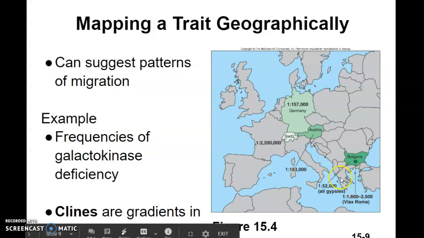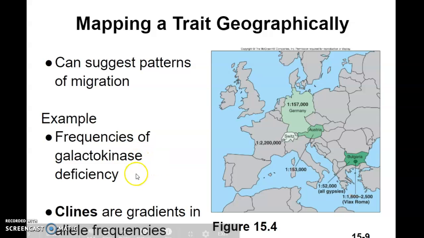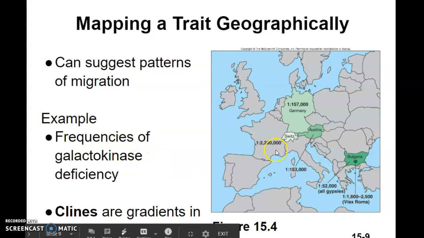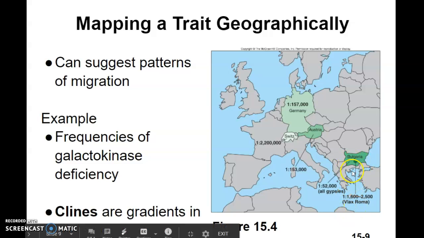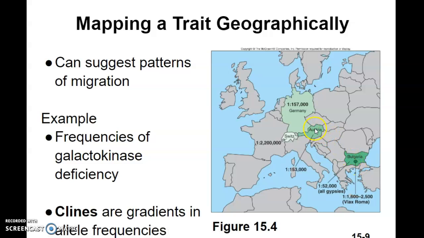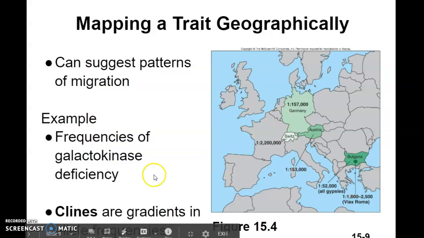So a common one is galactokinase deficiency. If you notice, in Switzerland, it's pretty rare, 1 out of 2.2 million. Germany, it's much more common, 1 out of 157,000. Austria, it's even more common, 1 out of 43. And then Bulgaria, 1 out of 52,000, all of which are the Gypsies, which came from the Vlax Roma region, so it's 1 out of 1,600. So it's actually following the Gypsy migrations is how it works. We're watching galactokinase move. Huge mountain range here. That's why they didn't get into Switzerland.